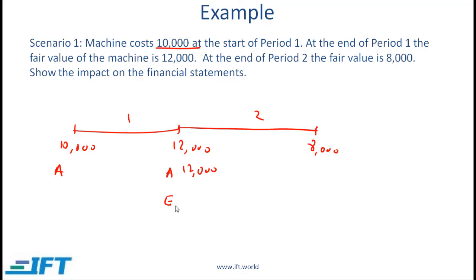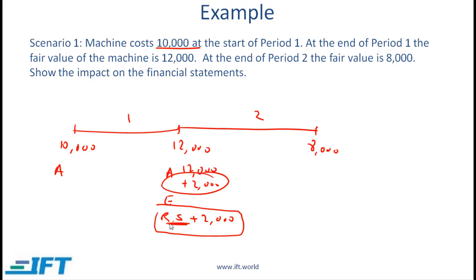On the equity side, there is a category called revaluation surplus that is increased by 2,000. Just as the asset value went up by 2,000, similarly on the equity side we need an increase, and that increase is shown as a revaluation surplus. This is a component of equity.